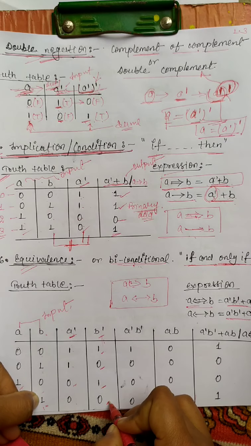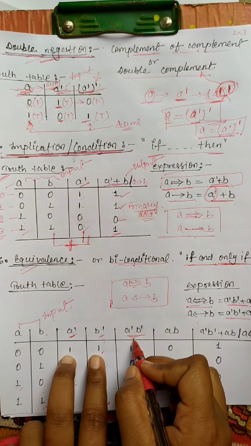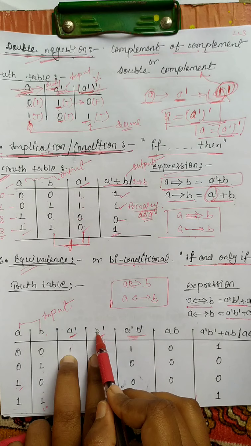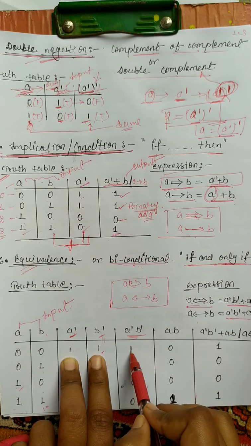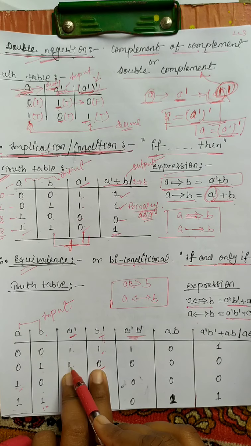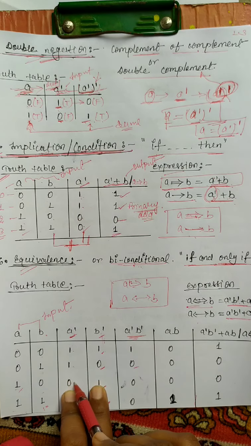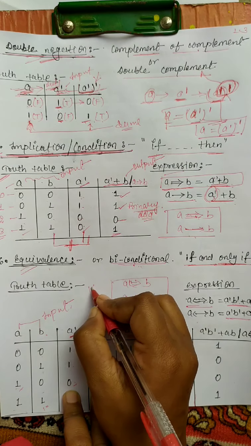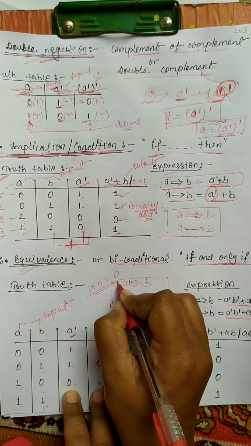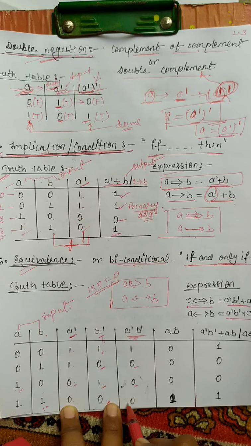Let's multiply these two values, A dash B dash. 1 into 1, the answer is 1. 1 into 0, the answer is 0. 0 into 1, the answer is again 0, because everyone knows 1 into 0 is equal to 0. 0 into 0 equals 0.